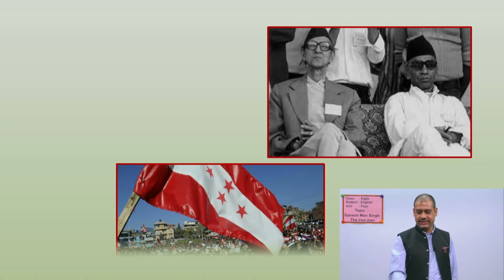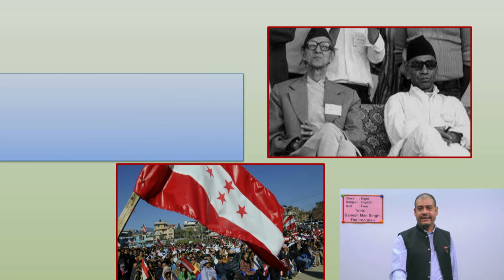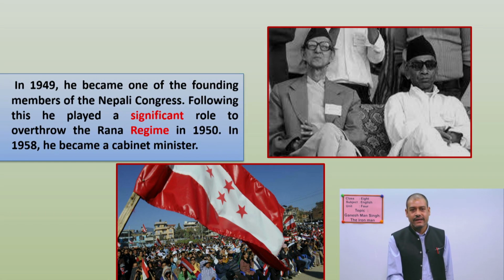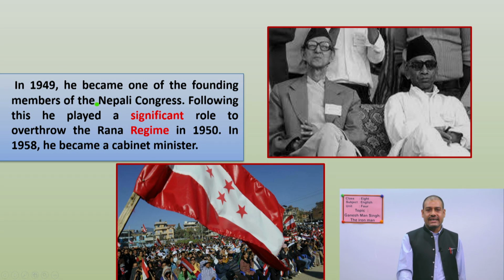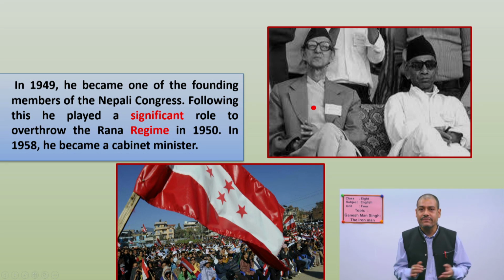Now you can see the picture. Now again read the text with me. See, in 1949, he became one of the founding members of the Nepali Congress. Following this, he played a significant role to overthrow the Rana regime in 1950. In 1958, he became a cabinet minister. Dear students, see, this picture is of BP Koirala, okay, one of the founding members of Nepali Congress.